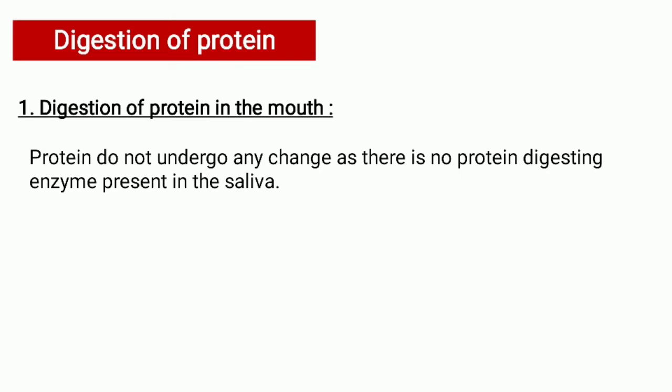All types of food molecules undergo digestion at different regions of the alimentary canal, like the mouth, stomach and intestine. These regions provide a suitable environment for the conversion of complex food molecules into simple soluble food molecules. So these regions have different types of digesting enzymes that help in the digestion of these food molecules. The first one is the digestion of proteins.